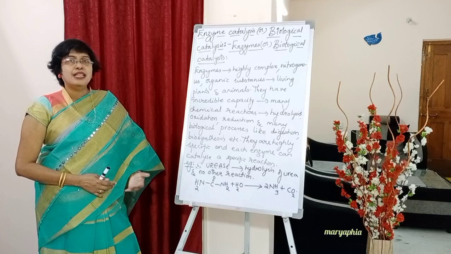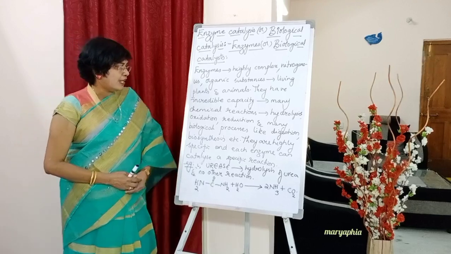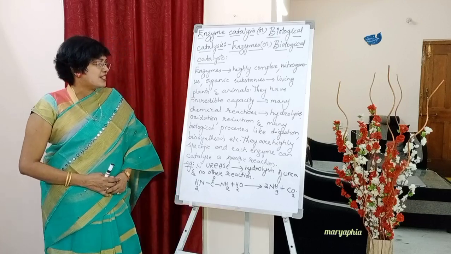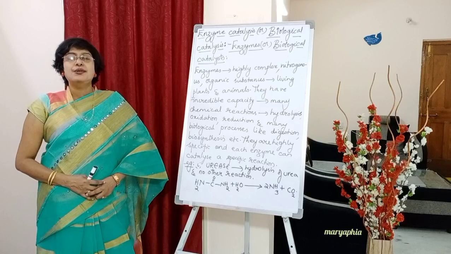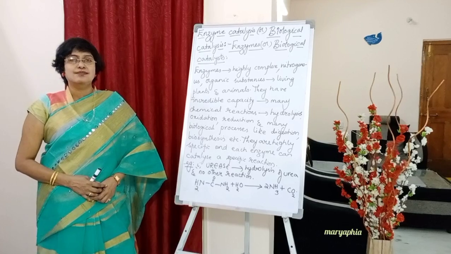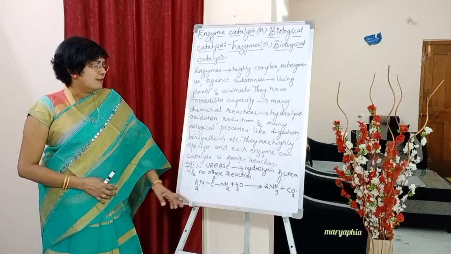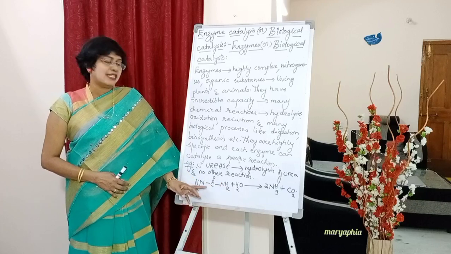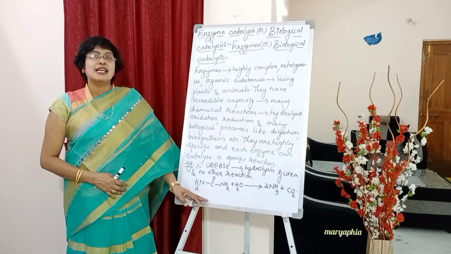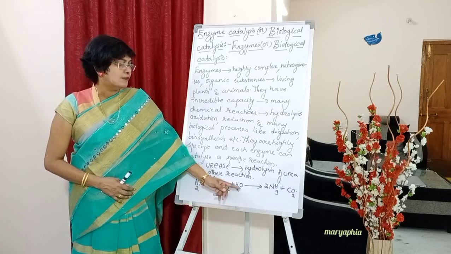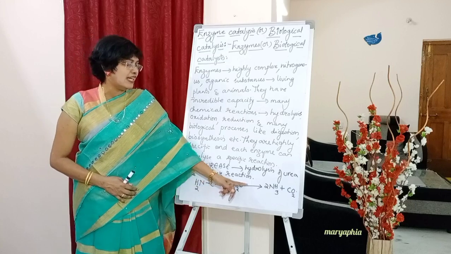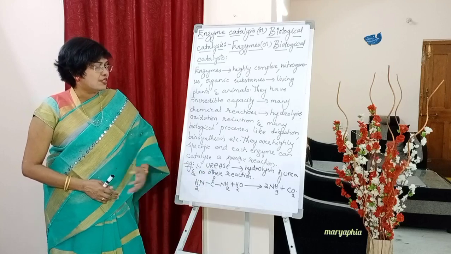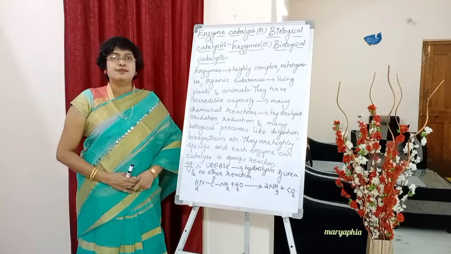Now we will quote a few examples. Example number 1, urease, which catalyzes hydrolysis of urea but no other reaction. Hydrolysis of urea. Below write down the reaction, students. NH2, C double bond O, NH2, or you can write it as CO(NH2)2. This is called urea. So hydrolysis, plus H2O in the presence of urease. You can write here the name of the enzyme, urease, which breaks down this urea into 2NH3 and CO2.